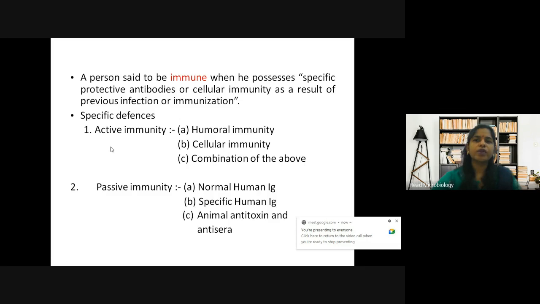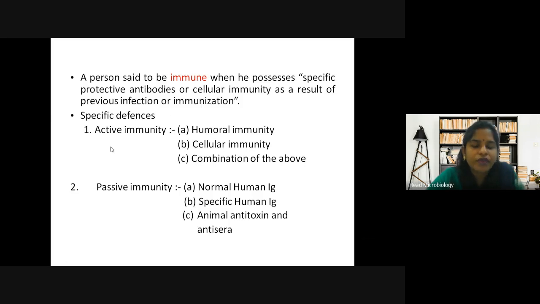Okay. So immunity, as we all know, what is immunity? Immunity is our antibodies, our defense mechanism, which comes into action as our body faces some foreign particles, or a virus or bacteria, as it enters inside your body. In response to it, your body produces protective antibodies, that is the immunity. A person is said to be immune when he possesses specific protective antibodies or cellular immunity as a result of previous infection or immunization.